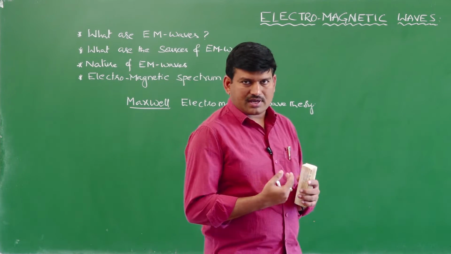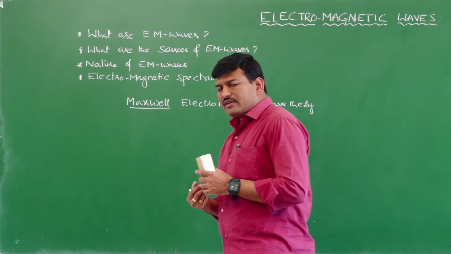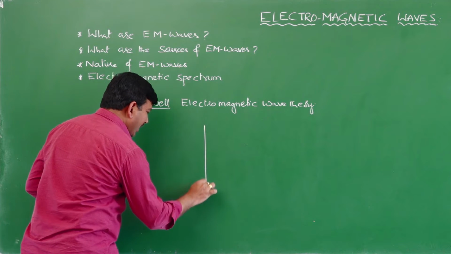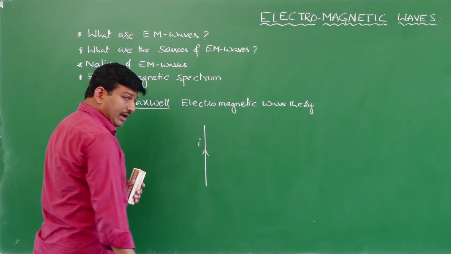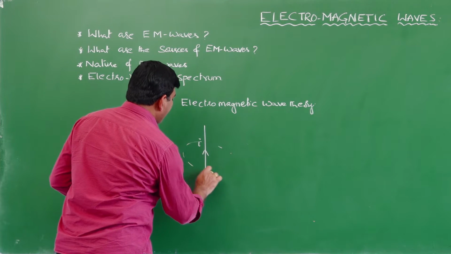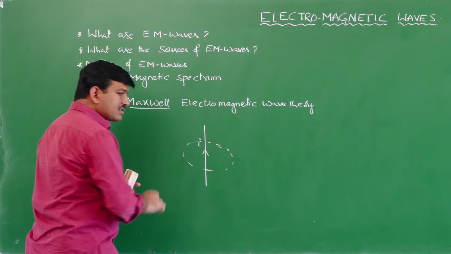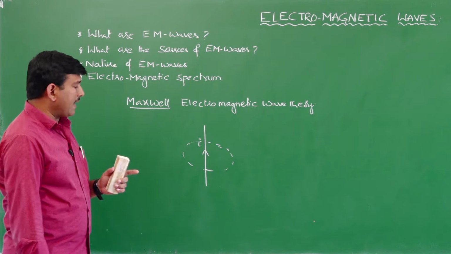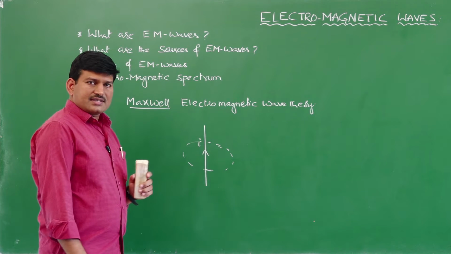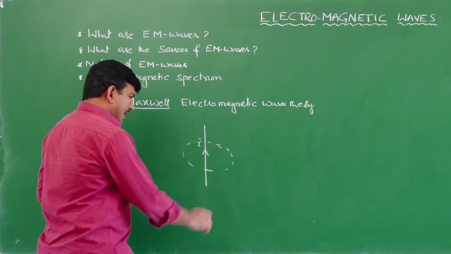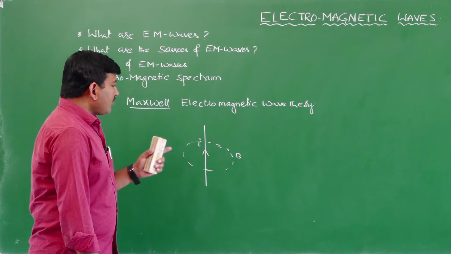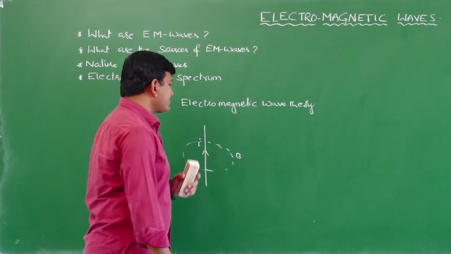And coming to this electromagnetic wave theory, first we have to recollect what we have studied in our previous chapters. In the previous chapters we studied that when a current is passing through a wire, around this current-carrying wire, or around these moving charges, there will be a magnetic field. So a moving charge is responsible for producing the magnetic field. Who is responsible for producing the magnetic field? A moving charge. Yes or no?